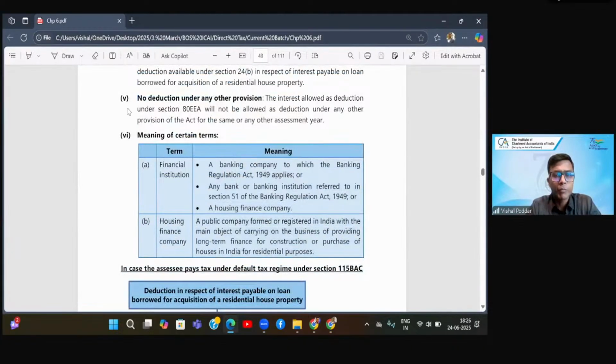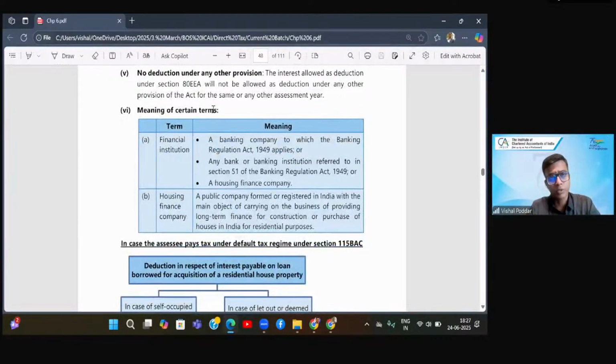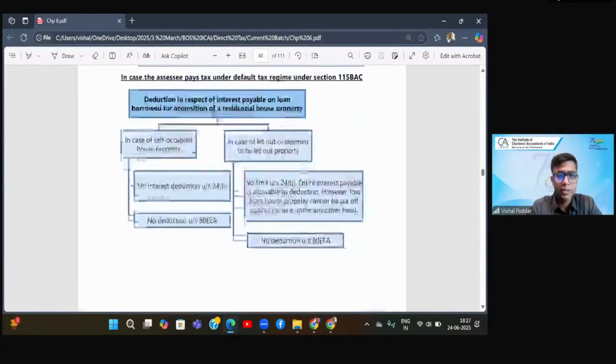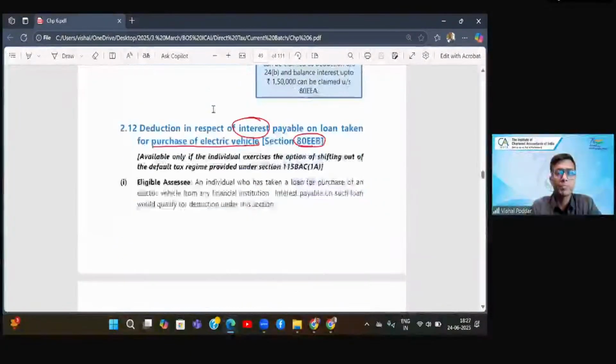The interest allowed as deduction under this section will not be allowed as deduction under any other provisions of this Act. So it is obvious, if you are able to claim the entire deduction in your HP head itself, then why will you come and take deduction here? Or why will anybody allow you the deduction here? So your deduction is already taken in HP head. That's it. Why will you require a deduction here, beta?